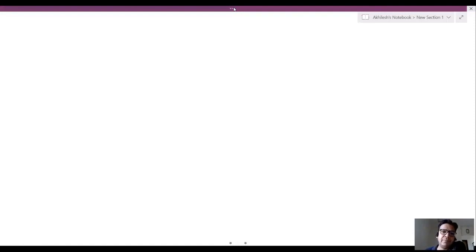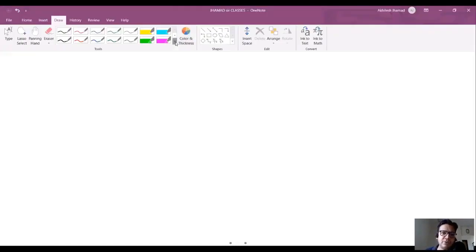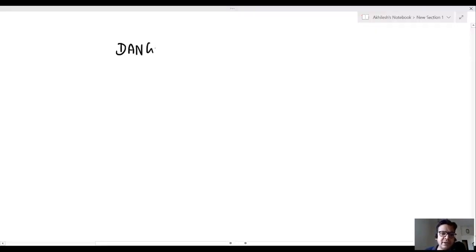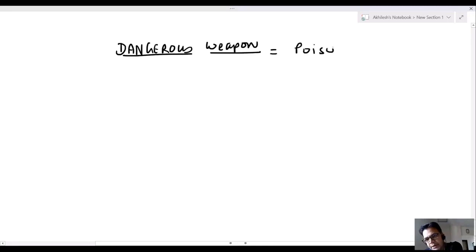Now, sir, before coming to the punishment, you should know what are dangerous weapons. Poison is a dangerous weapon. A shooting weapon, by which you shoot, is a dangerous weapon. A stabbing weapon is a dangerous weapon.